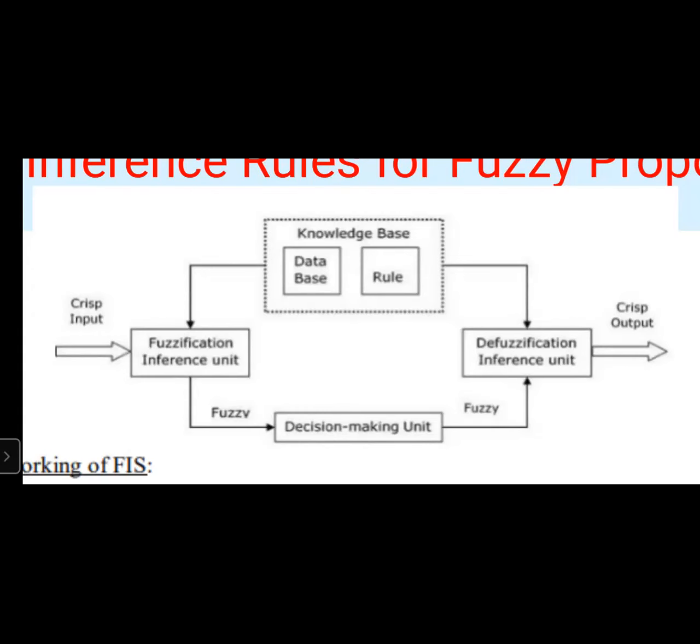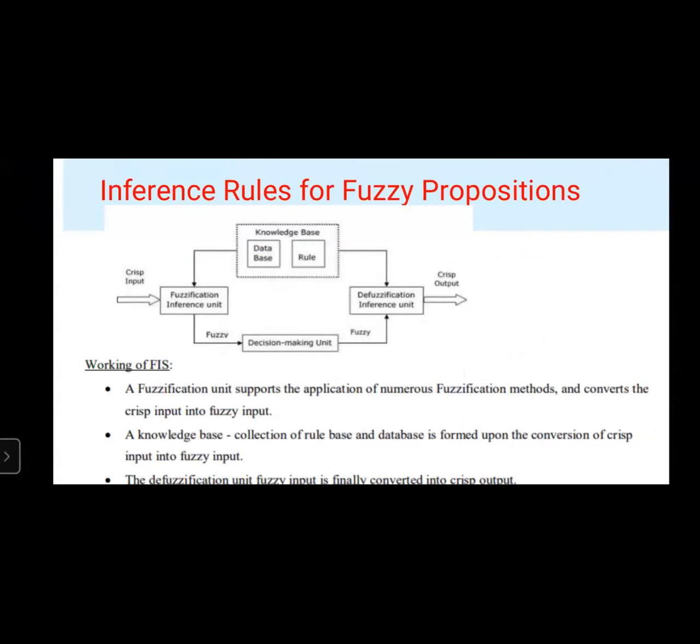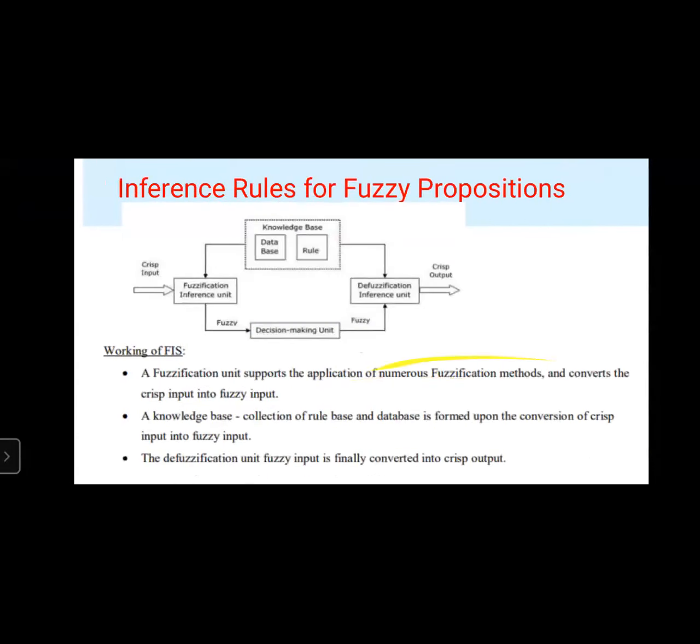So this fuzzification inference unit takes the input from the knowledge base where we have database and rules, and that input will be given as fuzzy set to the decision making unit, which takes a decision here and gives the fuzzy logic here. That fuzzy logic will be given to the defuzzification inference unit. The defuzzification inference unit will take the input from the knowledge base and also from the decision making unit. And this defuzzification inference unit is going to get the output here. That output will be given to the user. So this is the block diagram for fuzzy inference unit.